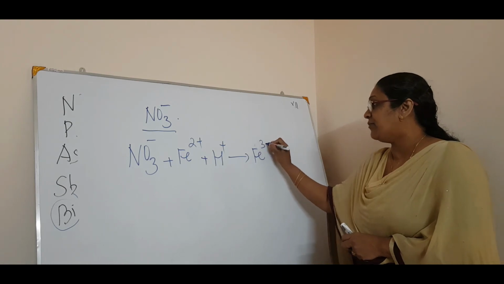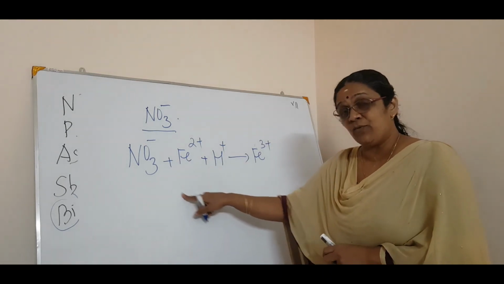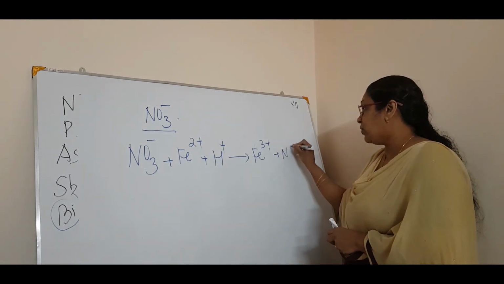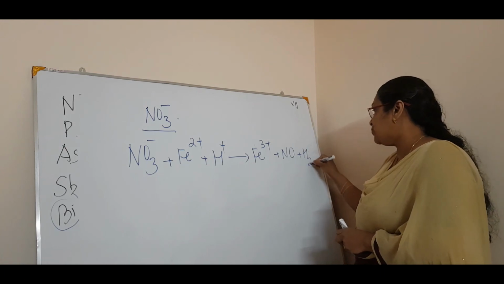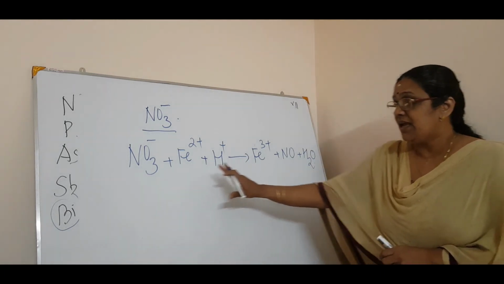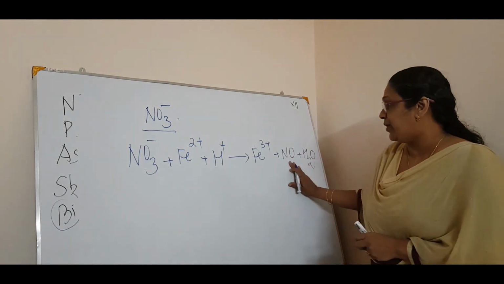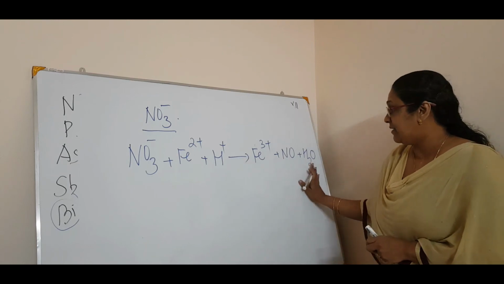Ferric, so it will be Fe3+, correct? Then the nitrate will be what? Reduced to nitric oxide, NO, and the rest is H2O. See, the first step, that is NO3 minus is getting reduced to NO, Fe2+ is getting oxidized, and H+ then H2O.